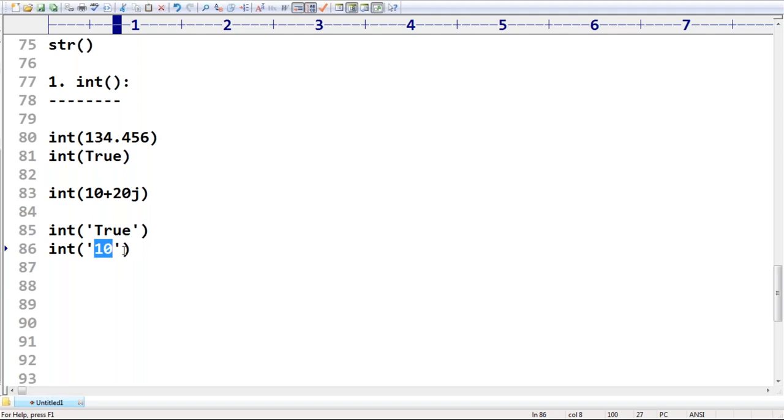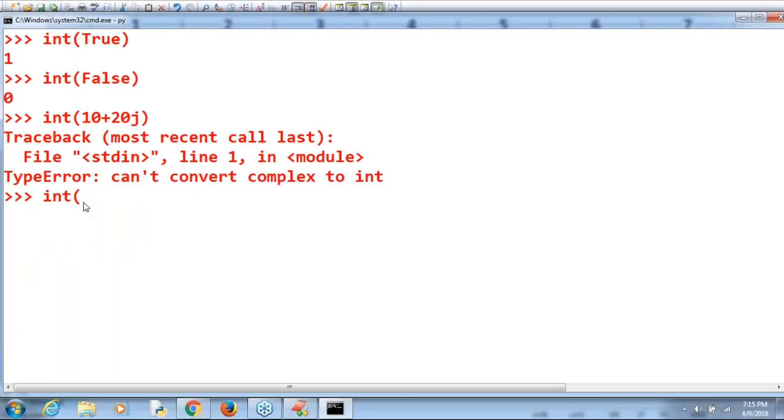Vishnu, I hope you are able to understand. Here, just have a look once. Int of '10'. Can you please tell, is it valid or not? Yes, valid. Sir, what is the answer? 10. Perfect.